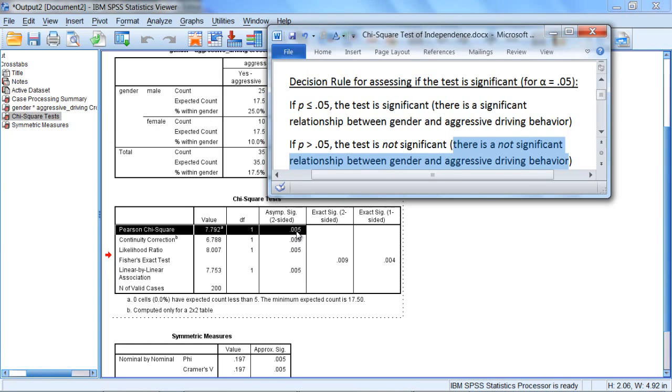Well, with a p of 0.005, notice that it does fall into this first condition. It's less than 0.05, indicating that the test is in fact significant, meaning there is a significant relationship between gender and aggressive driving behavior. And if there is a significant relationship between these two variables, as we found in this case, one way to think about this is that it indicates that one of the two genders tends to engage in aggressive driving behavior more than the other gender.